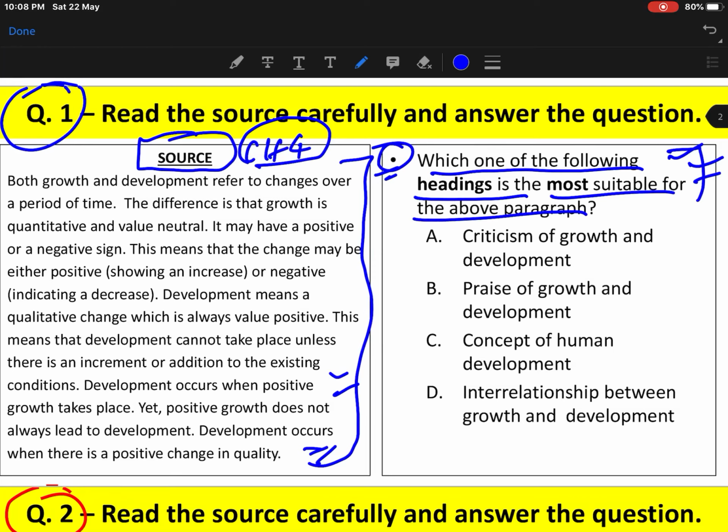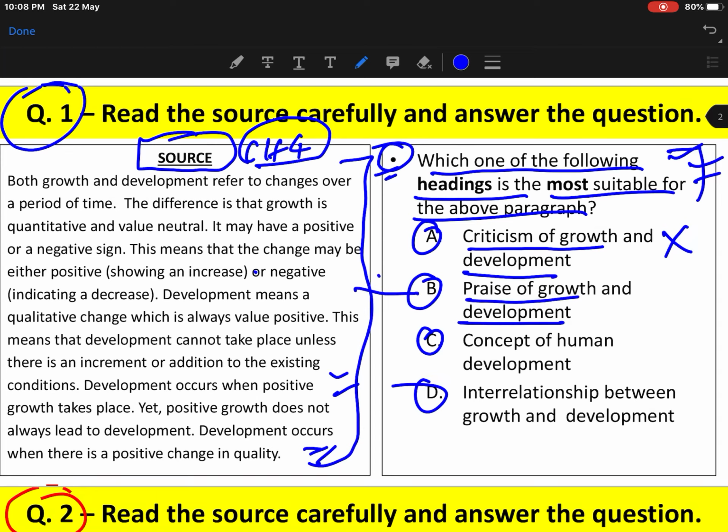There are 4 headings here: A, B, C and D. The first is criticism of growth and development. If you read this paragraph you will not find any criticism, so the first will be completely wrong. The second, the praise of growth and development. You will not find any word in this paragraph that praises growth and development. The paragraph is very neutral about growth and development. So this is also completely wrong.